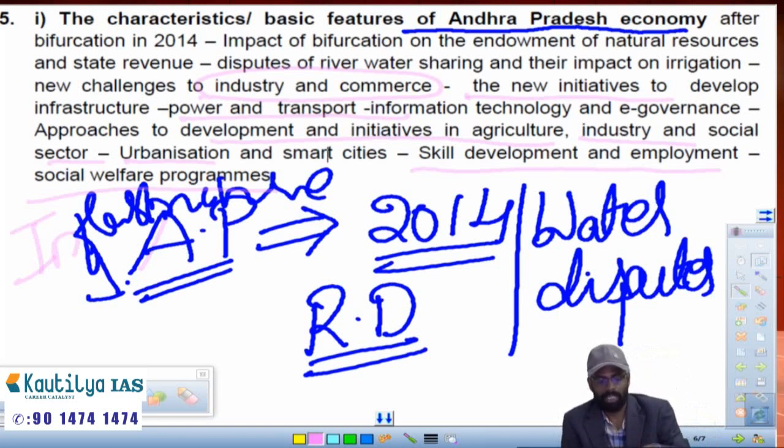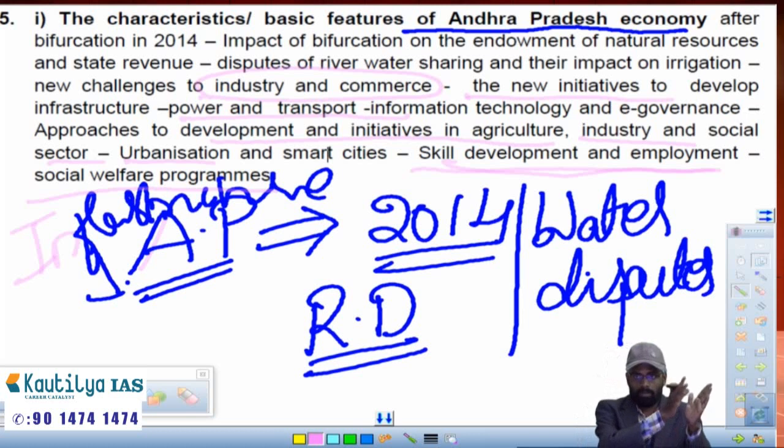In the 5th chapter we will deal with the skill development and employment issue and social welfare programs. So the first chapter and 5th chapter are related, and the 4th chapter and 5th chapter are also related in terms of revenue deficit and government budgeting. So the first 4 chapters give the basics, and the remaining 5th chapter gives the basics of the AP economy.